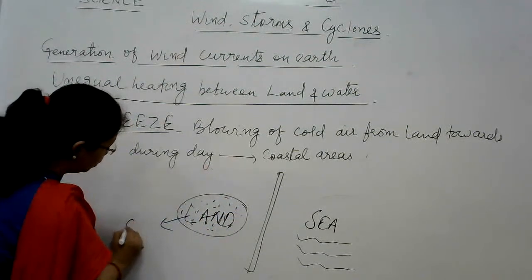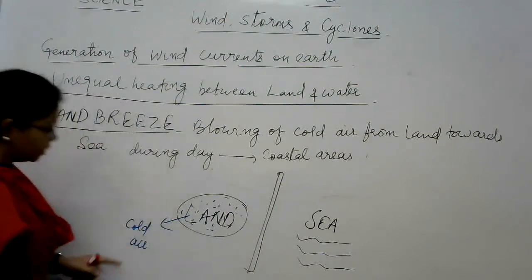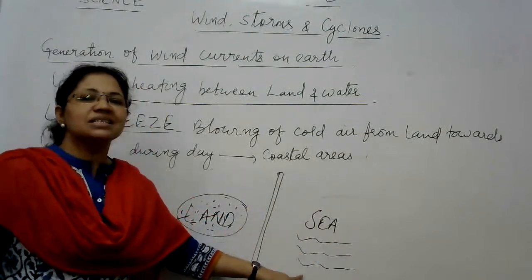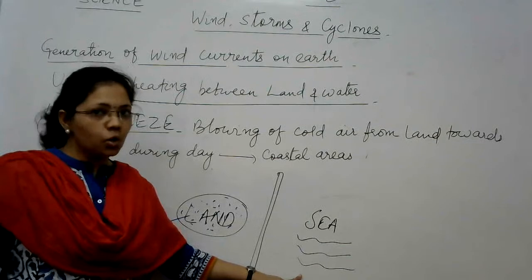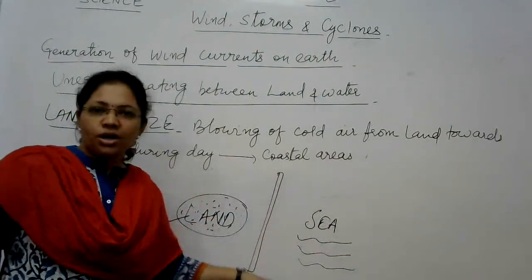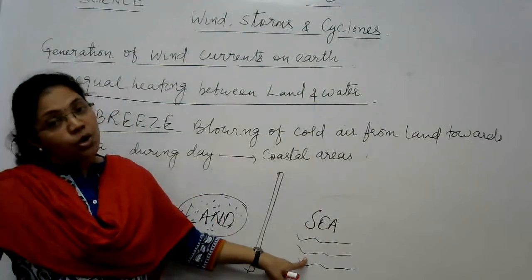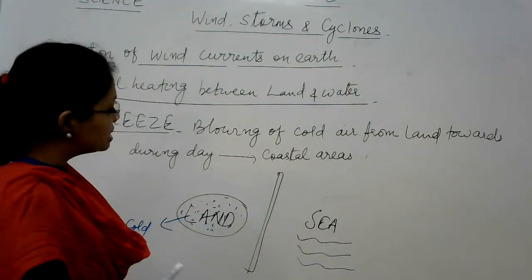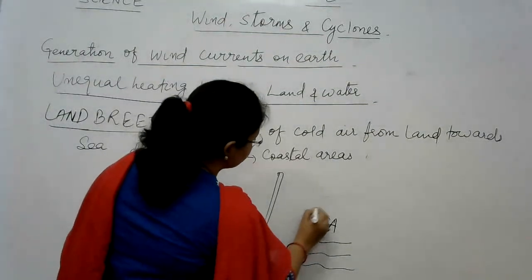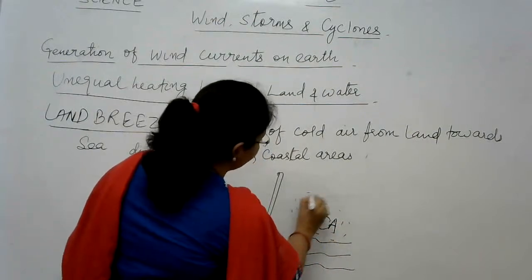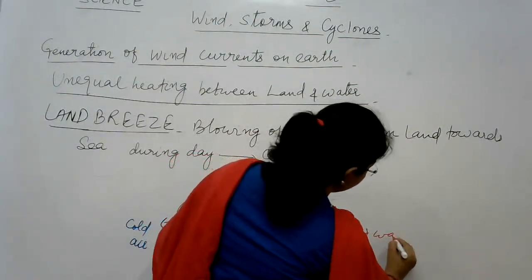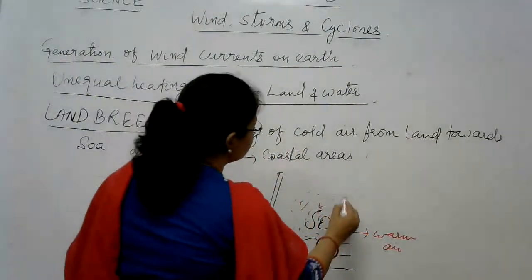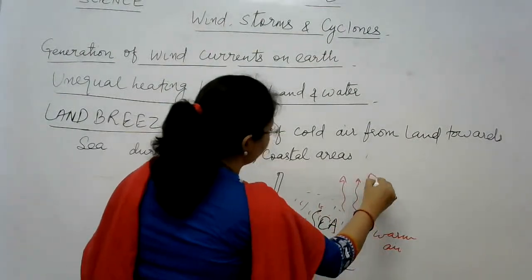So now over the land during night there is cold air. Now what happens? The water in the sea is still warmer, so it has not cooled completely, because sea water takes a lot of time to heat up, so it also takes that much time to cool down. So the air present over the sea is still warmer, so it is warm air. Now we know that warm air will always rise upward, so this air will rise upward.